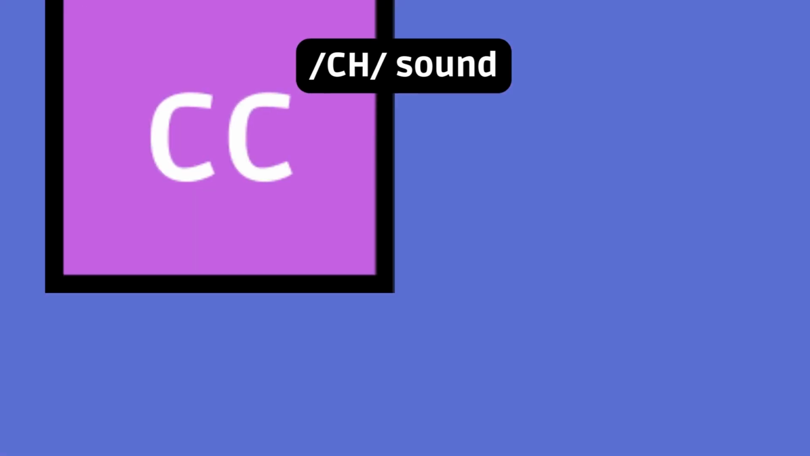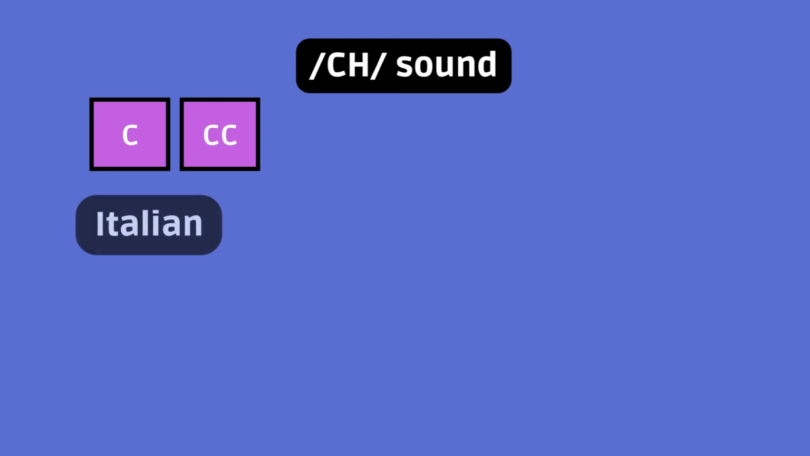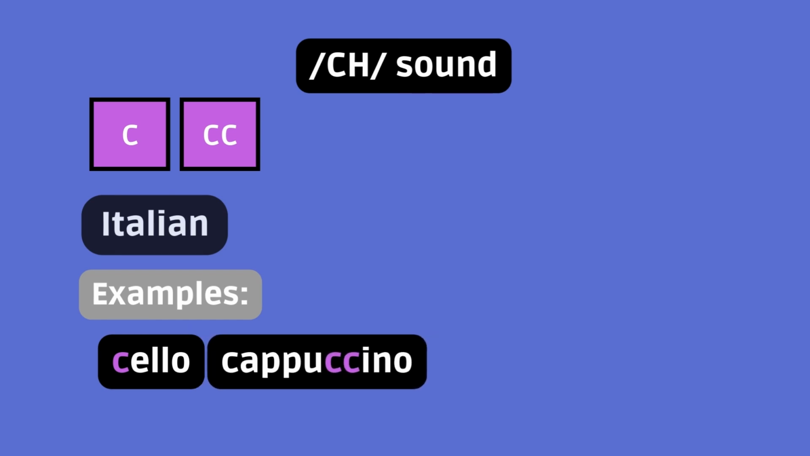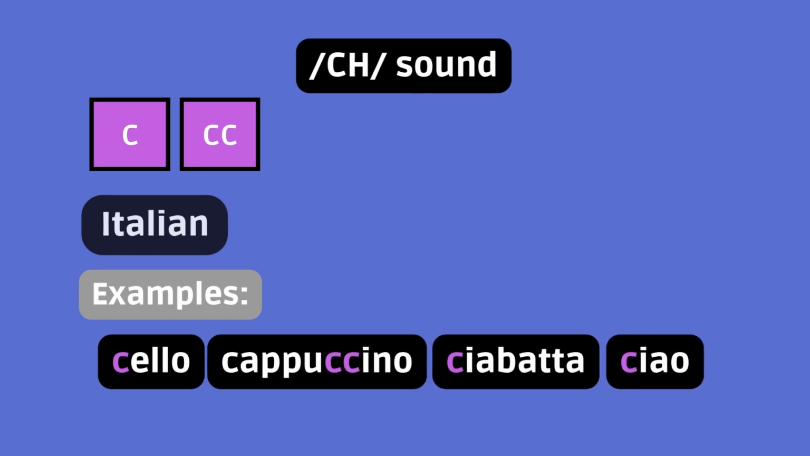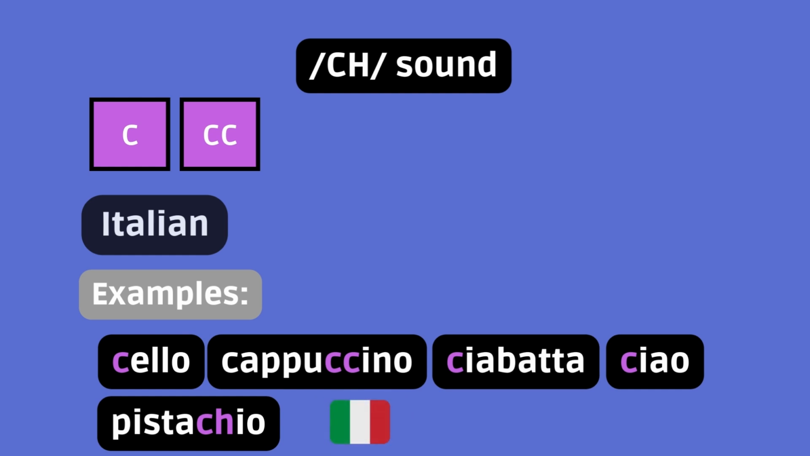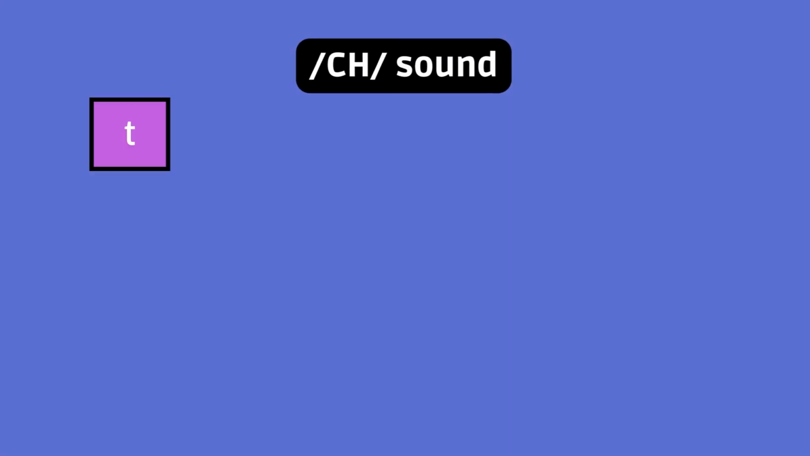C or CC in some words from Italian. Examples: cello, cappuccino, ciabatta, ciao. But pistachio, which is Italian, follows the French word rule, so sh sound. T in S-T-I-O-N. Normally, T-I-O-N endings result in sh, but the S before the ending changes it to ch.